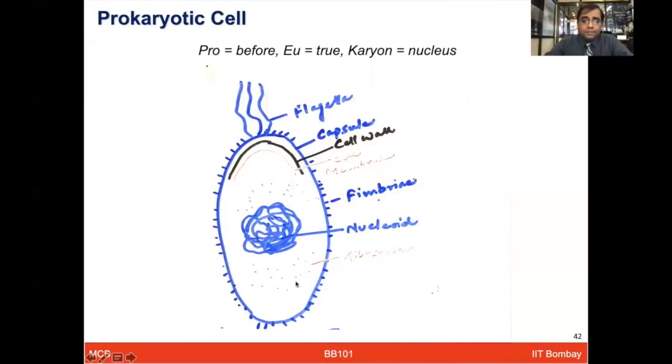So this is the same structure which I just showed you, and it essentially describes that these unicellular structures are a very primitive form, without any defined nuclear membrane, and their dimensions are very small, usually 0.5 to 5 microns. Whereas eukaryotes are much larger, almost 10 to 100 microns. And these bacteria come in different shapes. They are sometimes rod shaped, spherical, or spiral shaped, and based on those, people can recognize which group of bacteria they are.